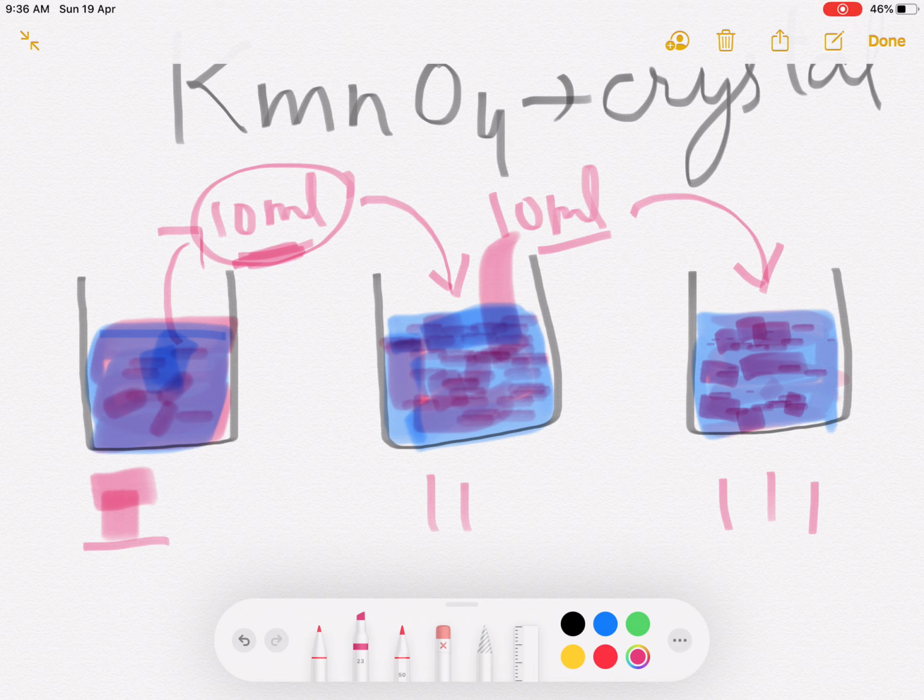Now you can conclude that this experiment shows that a few crystals of potassium permanganate can color a large volume of water, around 1000 liters. So we can say that there must be millions of tiny particles in just one crystal of potassium permanganate, which keep on dividing themselves into smaller and smaller particles.